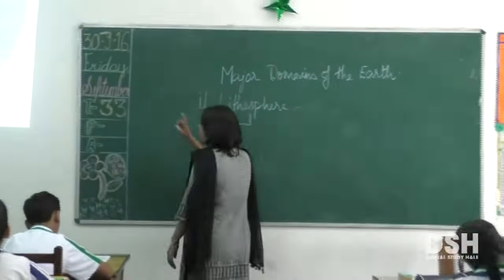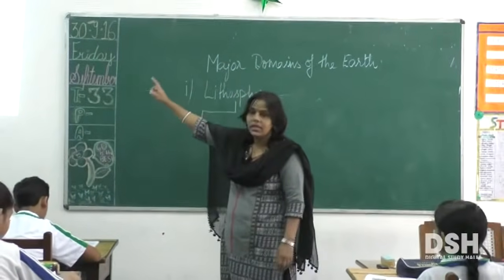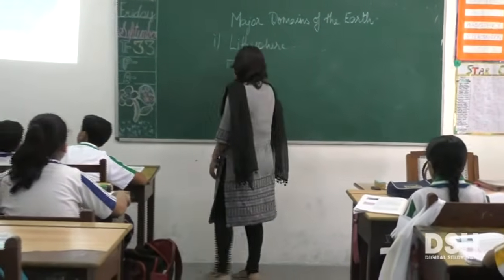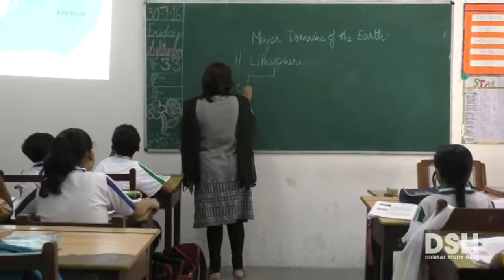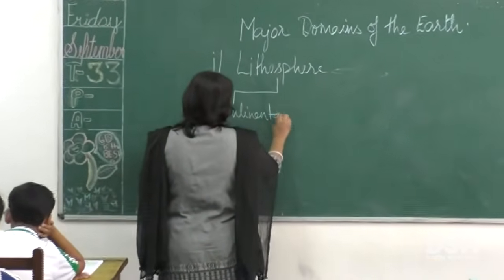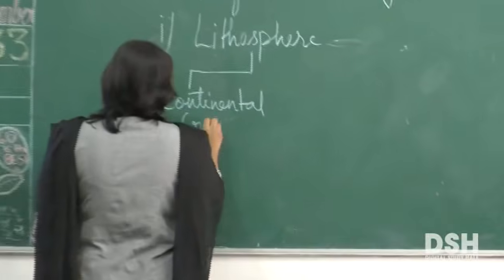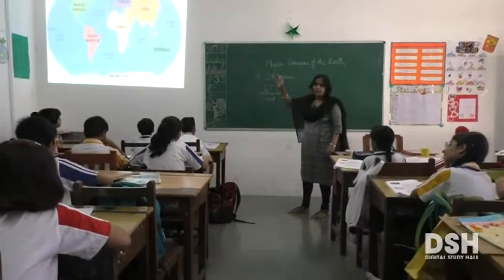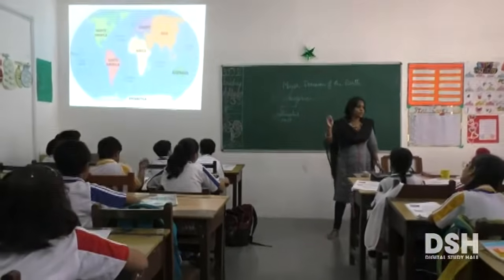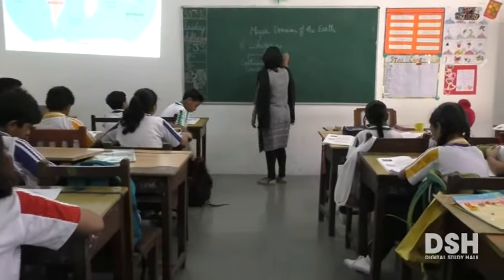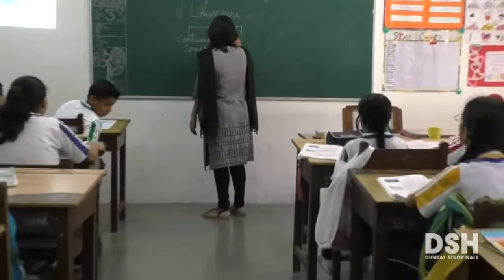The first part where you can see the continents resting, that part is called the continental crust. And that part of the lithosphere where you see water bodies is termed the oceanic crust.